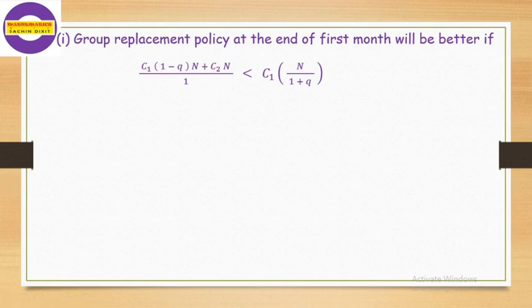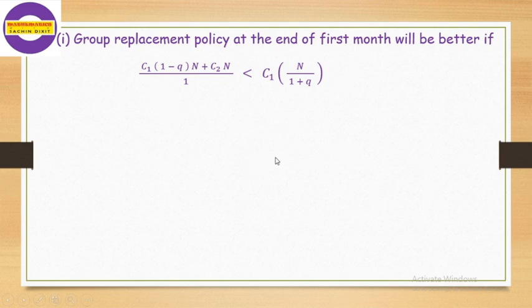And this is the average cost of individual replacement, C1 into N divided by 1 plus q. If this value is greater than that value, then we use the group replacement at the end of the first month. To find the condition, we have to simplify this relation.